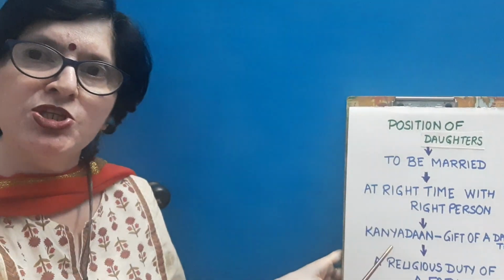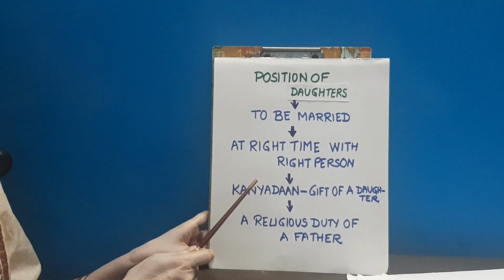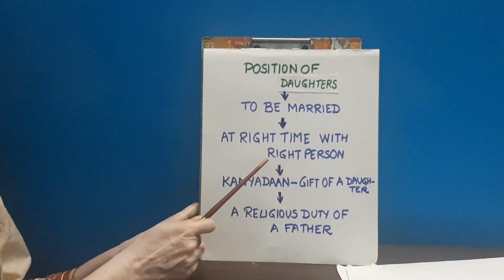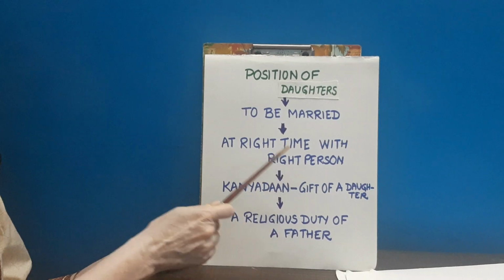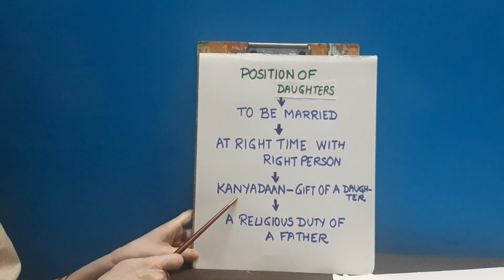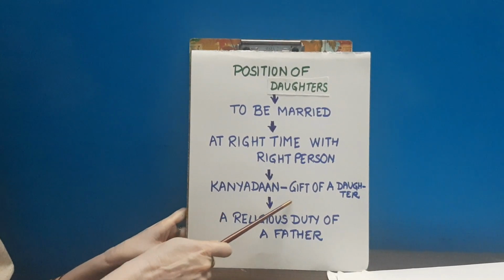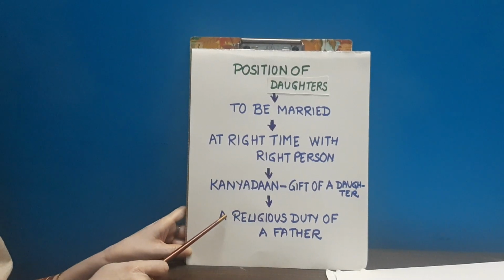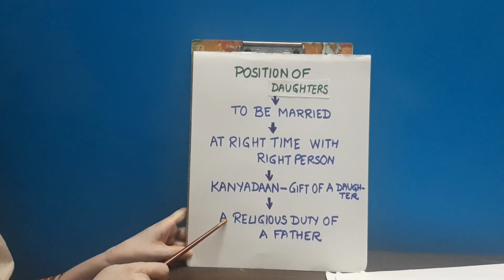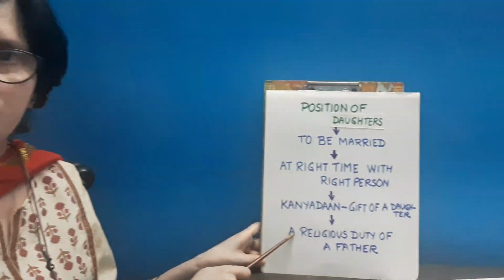So what was the position of daughters? They were to be married, at the right time with the right person. And Kanyadan was the ritual or practice done by the family. Kanyadan means gift of a daughter, and every father thought it was his religious duty to perform this ritual. So daughters were to be married only.